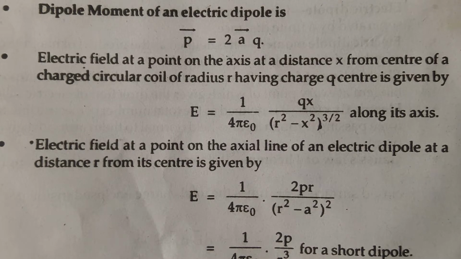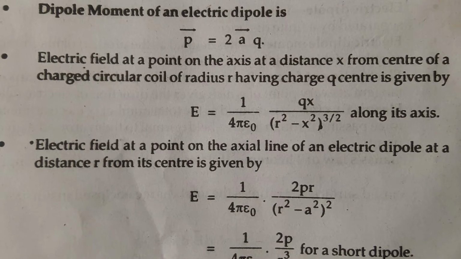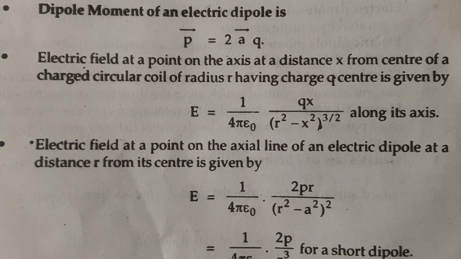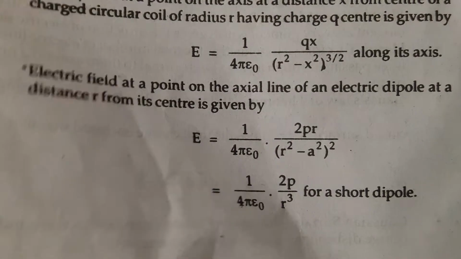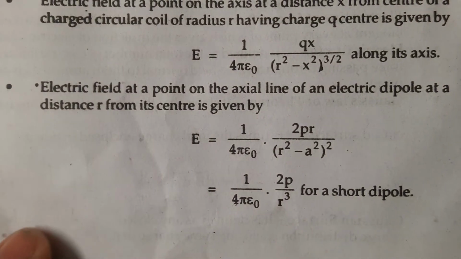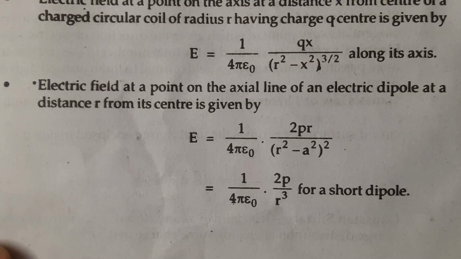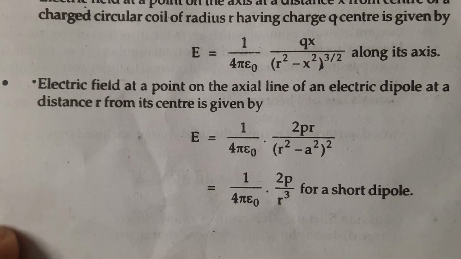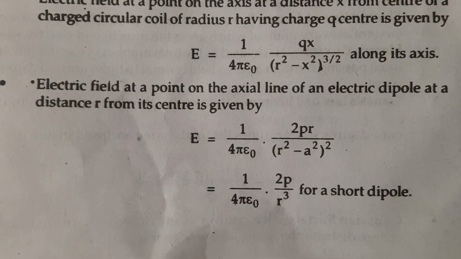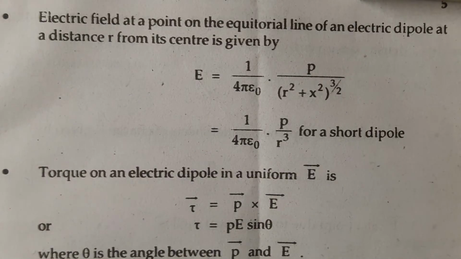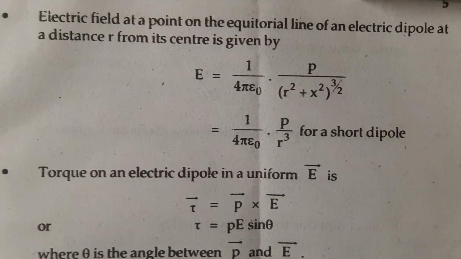Electric field at a point on the axial line of an electric dipole at a distance r from the center is given by 1 upon 4 pi epsilon naught, 2pr upon (r square minus a square) whole square. And for the short dipole, it is 1 upon 4 pi epsilon naught, 2p upon r cube, not r square, sorry.